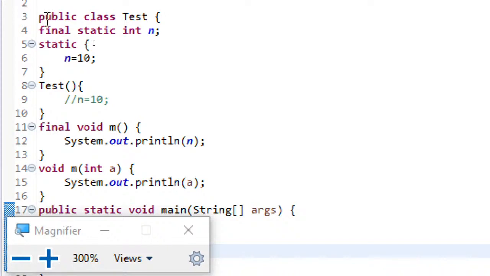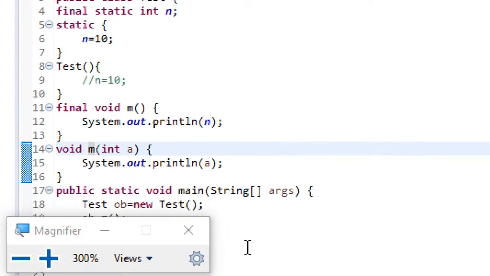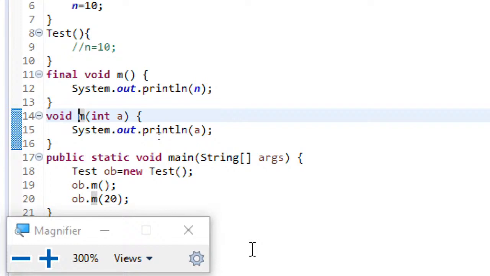There is a class test and some final static integer variable n equal to 10, and then here you can see test constructor which is not of any use. I just declared it to be empty. Final void yum, so void yum of int a, and then I'm just printing this a which is being passed when called. So here ob.yum. So this works fine. This we call method overloading.